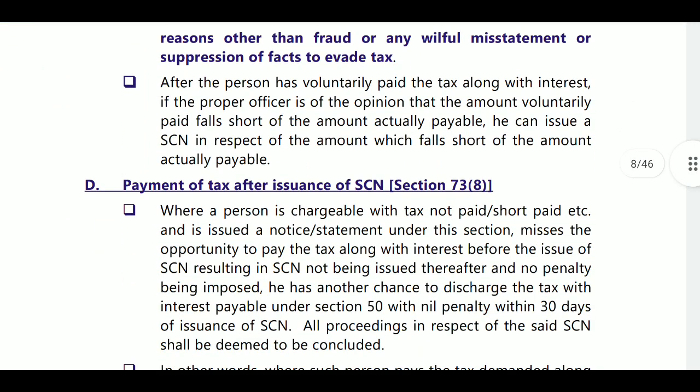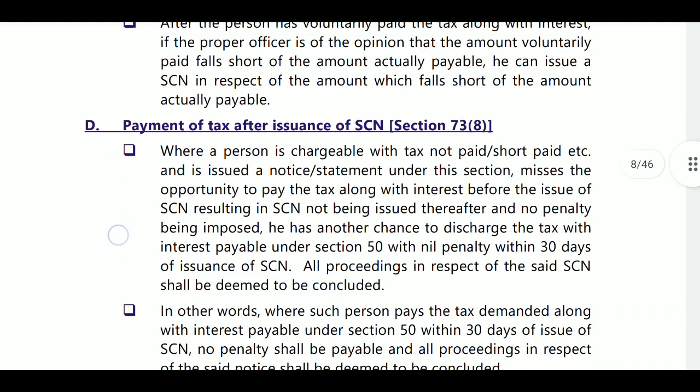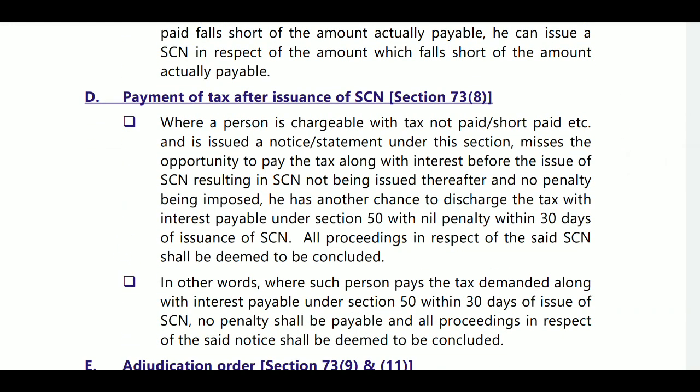After the person has voluntarily paid the tax along with interest, if the proper officer is of the opinion that the amount voluntarily paid falls short, then payment of tax after issuance of show cause notice.